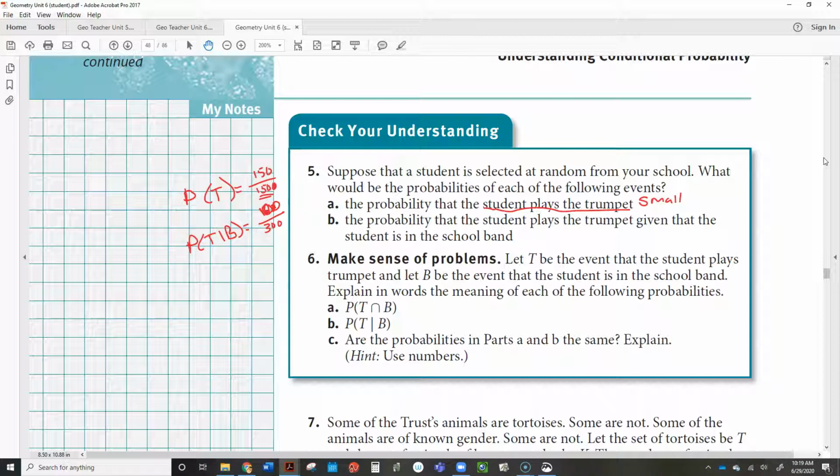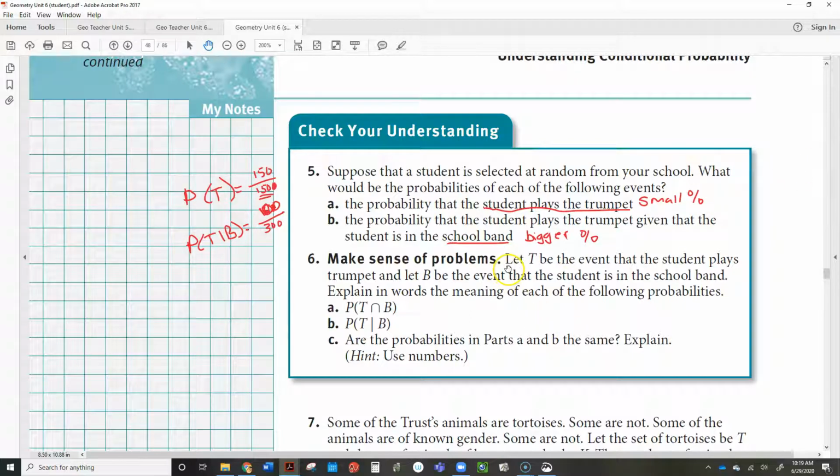Okay, so these are just examples. So we'd say a small percentage. A really small percentage, and this would say they just want us to say this is a bigger percentage. And the reason that it's a bigger percentage is, like I said, because the sample size changed. Now we're only considering the people that are in the school band.